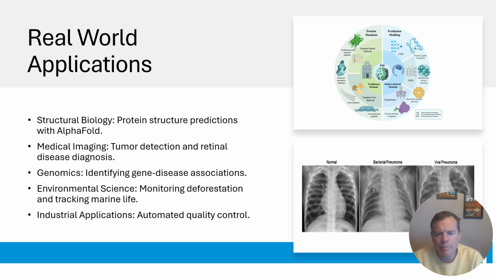Medical imaging has been revolutionized with automated systems detecting tumors and retinal diseases. Additionally, CNNs contribute to environmental monitoring by analyzing satellite imagery for climate science and oceanography. These applications demonstrate CNNs' versatility in solving diverse global challenges.